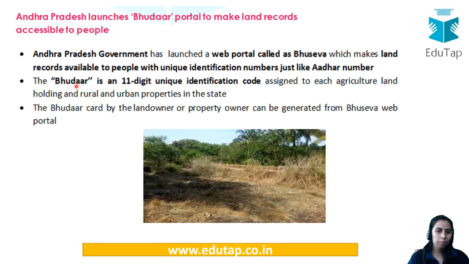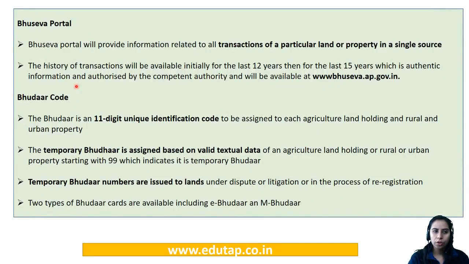So do keep this in mind. It is a very important initiative which is taken by this government. Just read about the Bhuseva portal and Bhudhar code. These are important. I've already told you what this portal and this code are. Temporary Bhudhar would be assigned firstly, and then after the verification, the final Bhudhar would be provided. The cards would be available to the farmers and the land holders. E-Bhudhar and Bhudhar are the two types of Bhudhar cards. So that would be it if you keep all this news related to this particular thing.